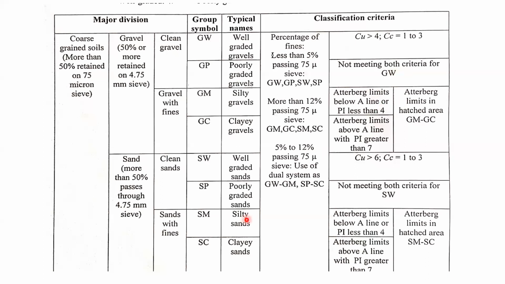Similarly, whatever you have seen here, the silty sands and the clay sands. We can say silty sand if the Atterberg limits exist below the A line or PI less than 4, as we have seen in the previous chart. If the Atterberg limits are above the A line or PI greater than 7, then we can say clay sands. Or if your readings come in between 4 and 7, in that case we have to give the dual name, SM-SC. So this is the chart which we can use for the coarse grain soil.